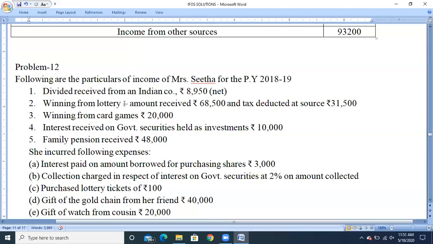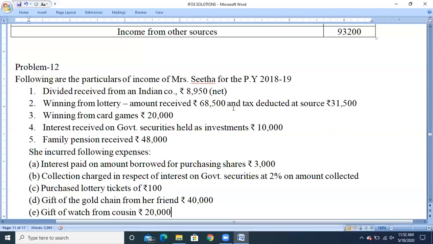Next, second one, winnings from lottery, amount received rupees 68,500 and tax deducted at source 31,500. So it is said that 68,500 has been received and tax has been deducted at source of 31,500. So they have given the net amount and the tax has been deducted at source. We would need to do the grossing up using the formula, but it is not necessary because they have already given the tax amount deducted at source.